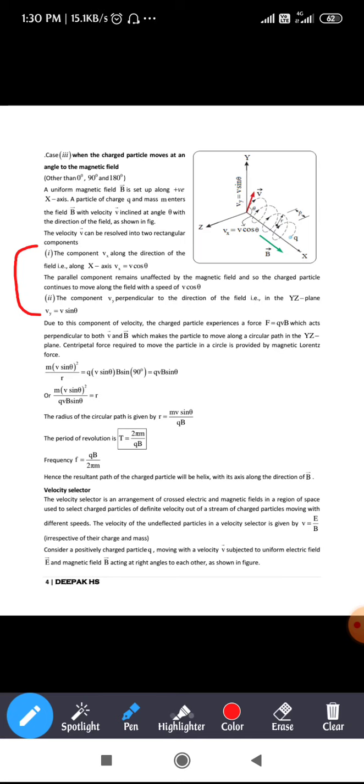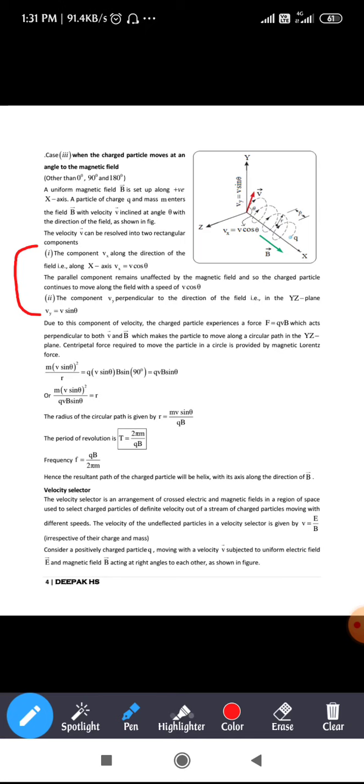So the V sin theta component and the direction of the magnetic field make an angle of 90 degrees. As we have studied, when the angle is 90 degrees between the velocity of the particle and the magnetic field, the particle experiences a force. That means the path will be a circular path, right? So that is the meaning of that. The particle experiences the force which will be in the form of a circle.